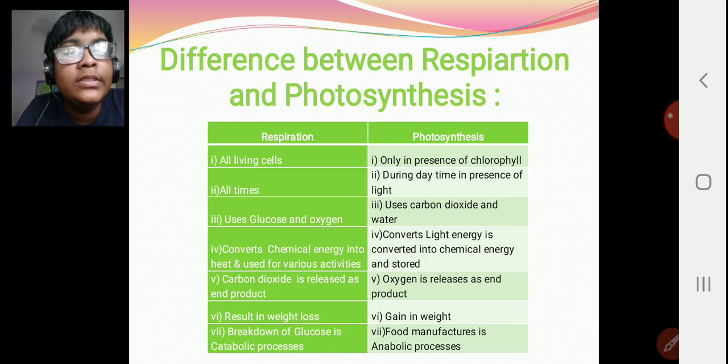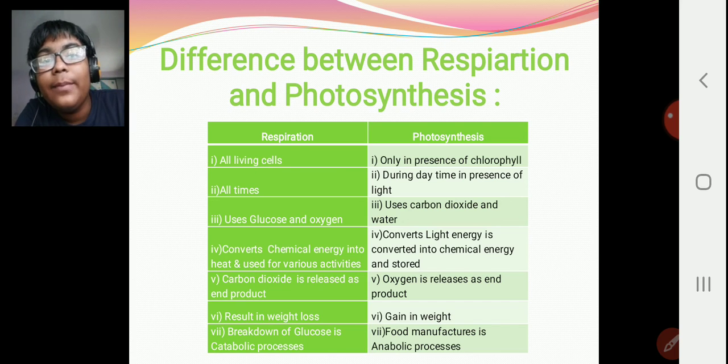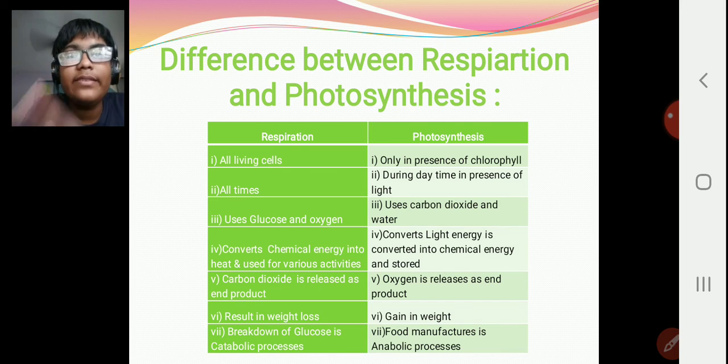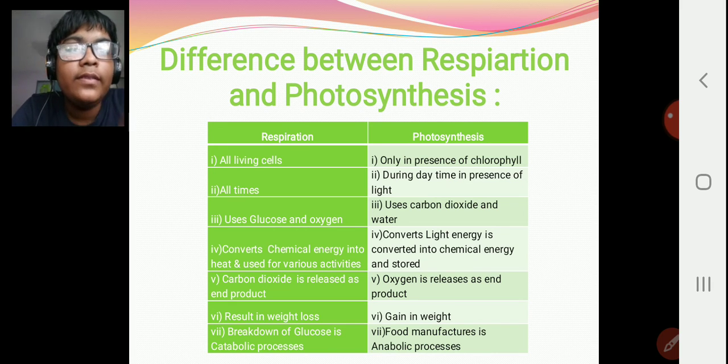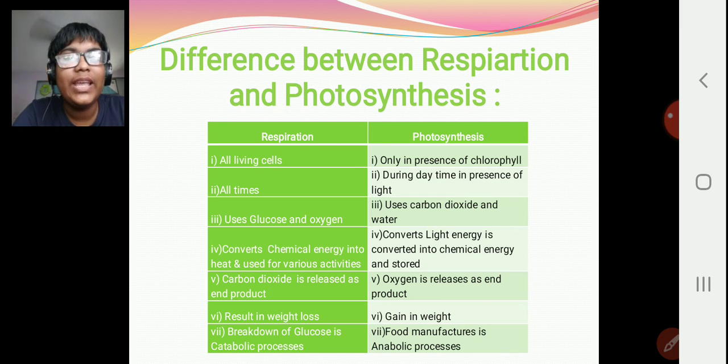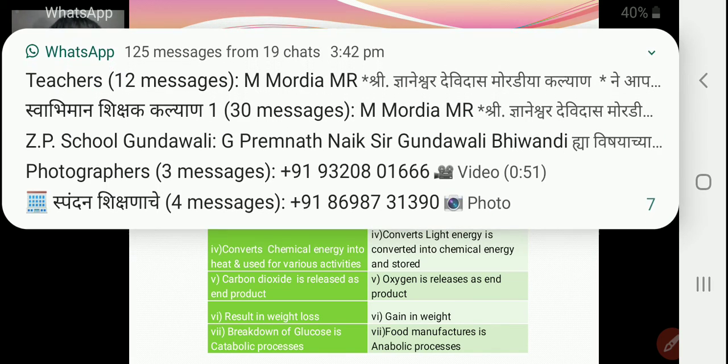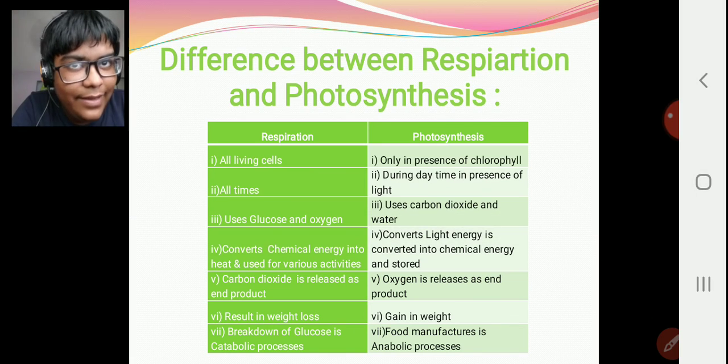Now respiration converts chemical energy into heat and other energy used for various body activities. We have learned this. But photosynthesis converts light energy, the sunlight, into chemical energy, that is glucose, and it's stored as starch. In respiration, carbon dioxide is released as the end product. But in photosynthesis, oxygen is released as an end product.